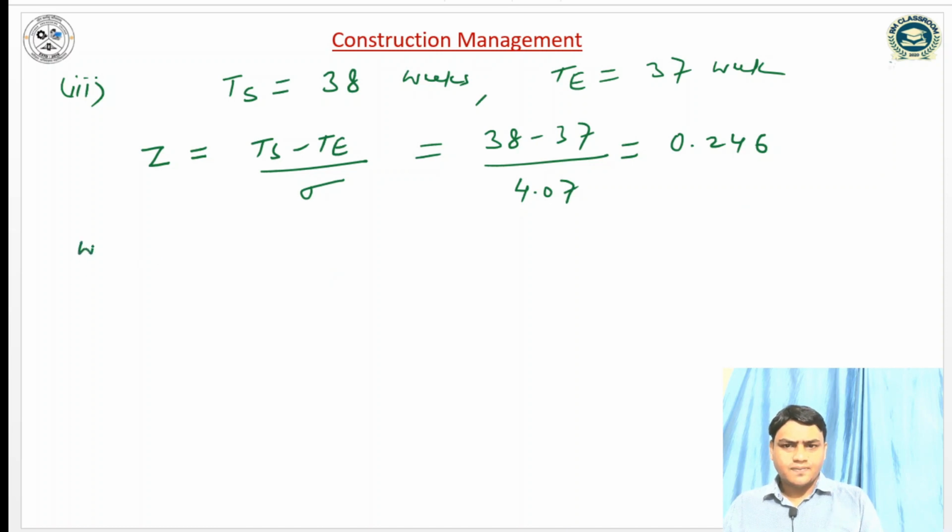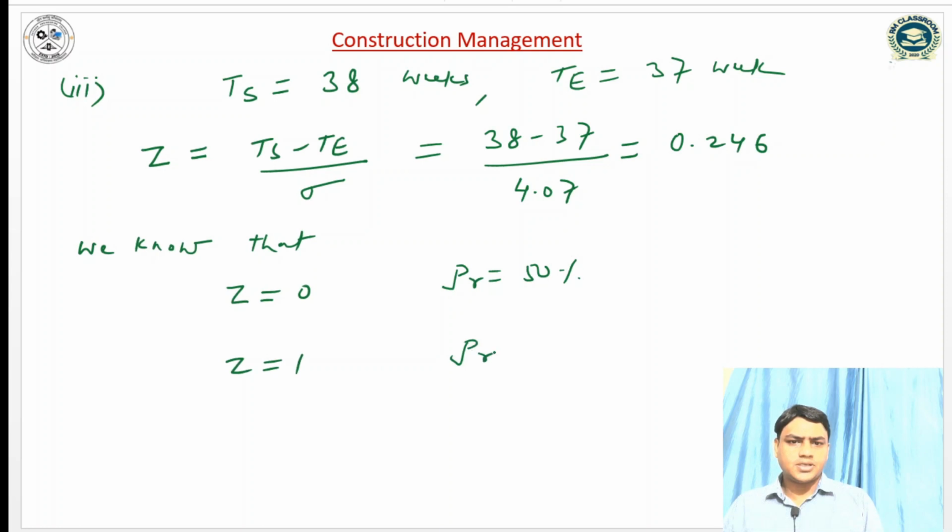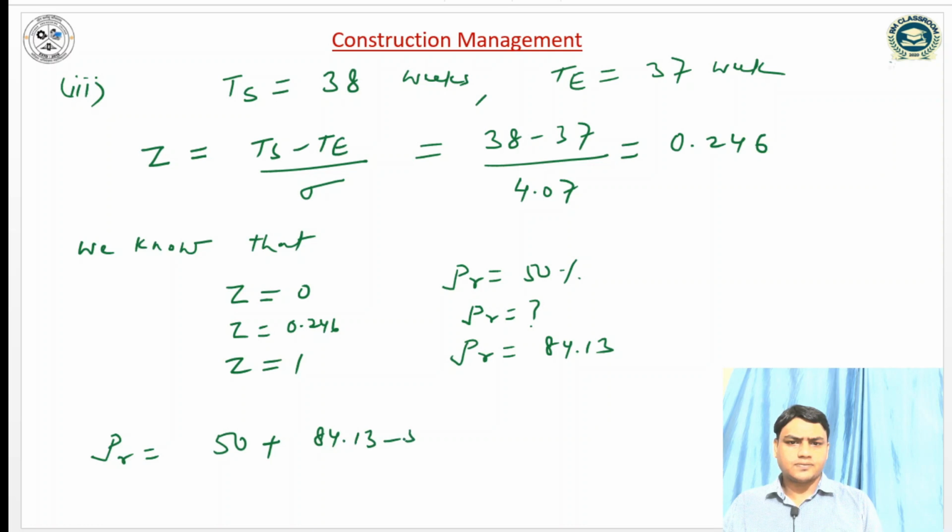So we know that when Z is equal to 0, the probability is 50%, and when Z is equal to 1, the probability is 84.13%. So when Z is equal to 0.246, we can compute the probability. So the probability PR is equal to how much? It will be 50 plus (84.13 minus 50) divided by (1 minus 0), into (0.246 minus 0).